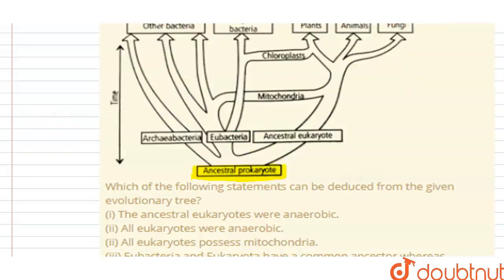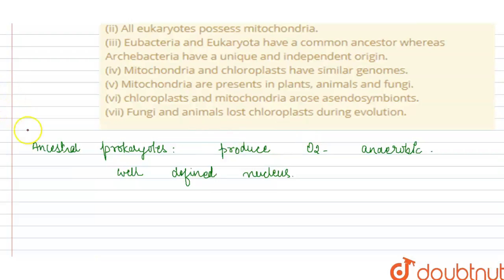Now from the ancestral prokaryotes there originated three types of organism. First were the Archebacteria, second were the Eubacteria, and third were the ancestral eukaryotes.